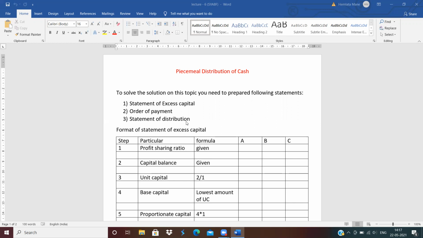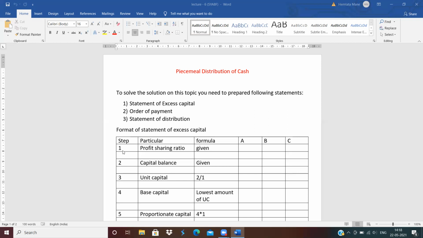Fourth is partners loan, and in fifth step, we will pay the partners capital. But which partners capital will pay first? For this purpose, we need to prepare this statement to know which partner's capital should pay first.